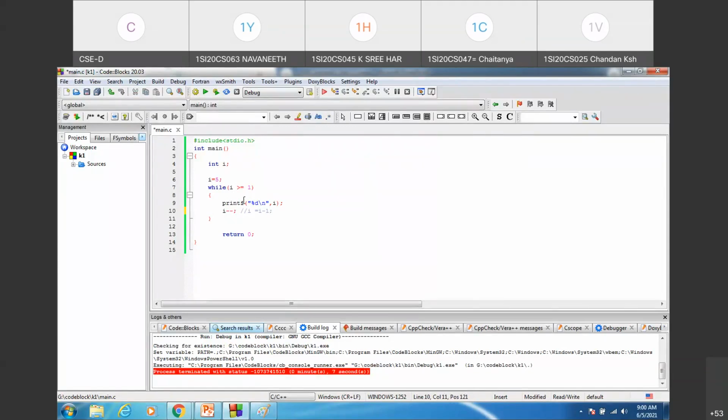My double minus is called the decrement operator. If you don't want to use this decrement operator, you can use the arithmetic operator minus for performing the subtraction operation. So 1 will be subtracted from I and the result will be stored back in the variable I. So the statement can be written using the decrement operator as I minus minus semicolon. Okay.